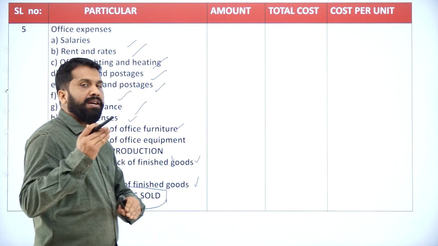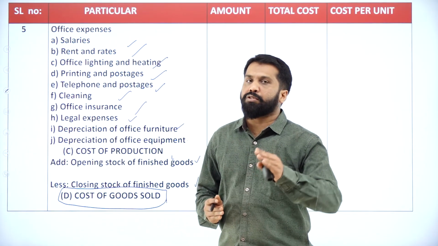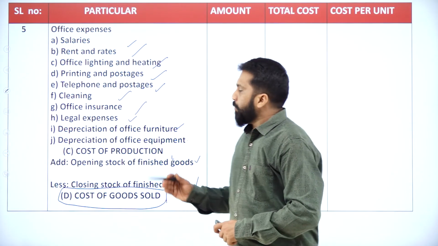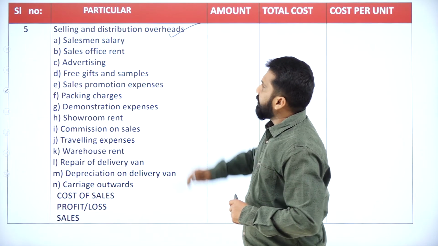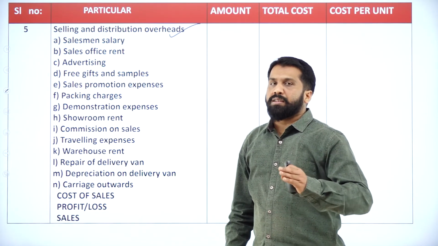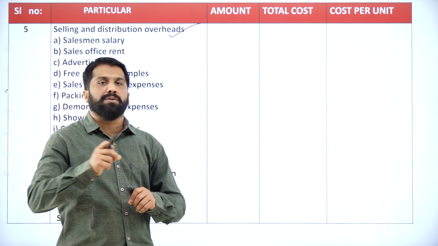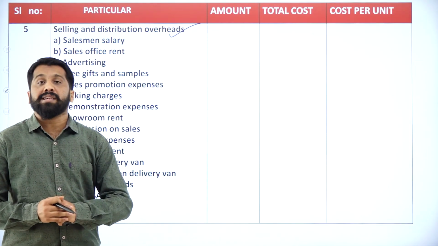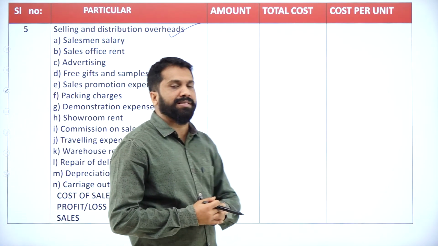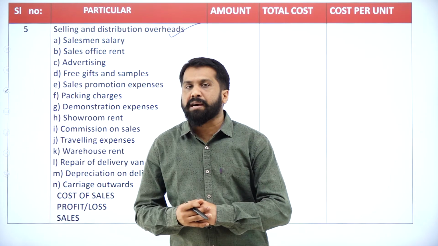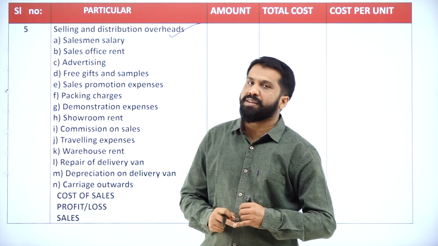So this is all about your second part of indirect. What is the first part? Factory. What is the second part? Office. So up to this, hope you understood. Now we'll go for the next part. The last part we call selling and distribution. Once you're done with your production, your payroll, all the office work, what is the next process? Selling. So what are the normal expenses in selling? You have to pay commission to your workers, like your salesman's commission.